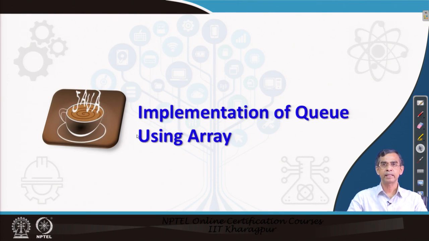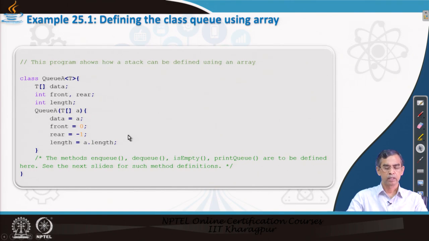Like any data structure programming, here also we will exercise a generic implementation of queue. Let us see how a queue data structure can be implemented using the generic concept. First of all we have to define a generic class. In this program, as you can see, we define a generic class.